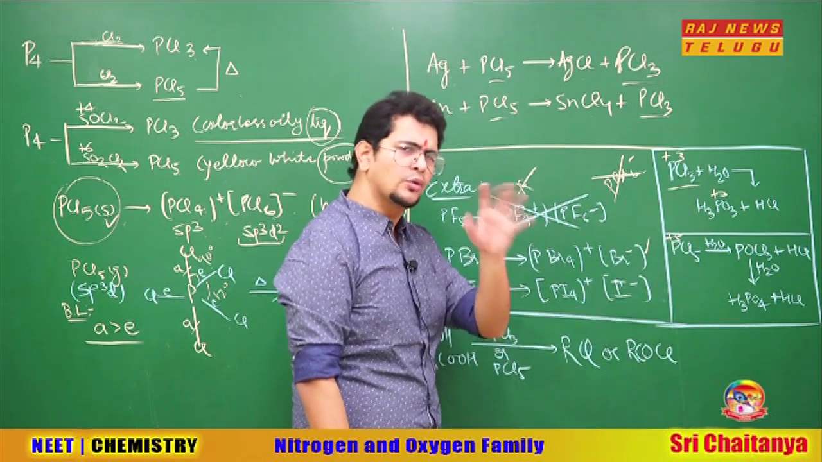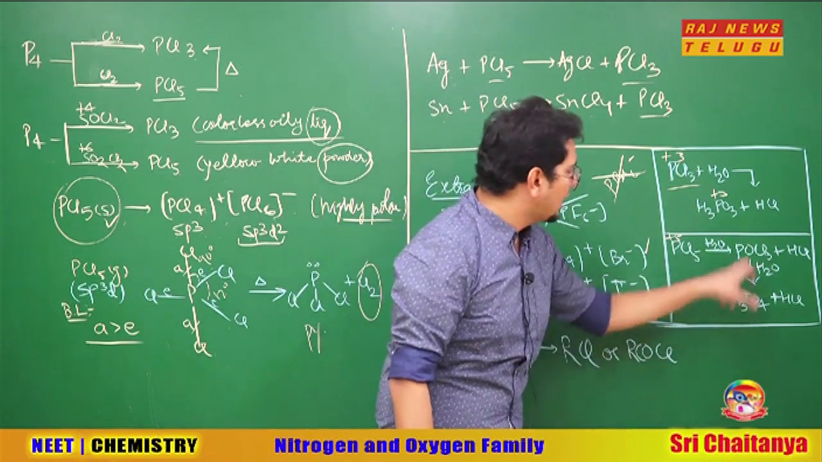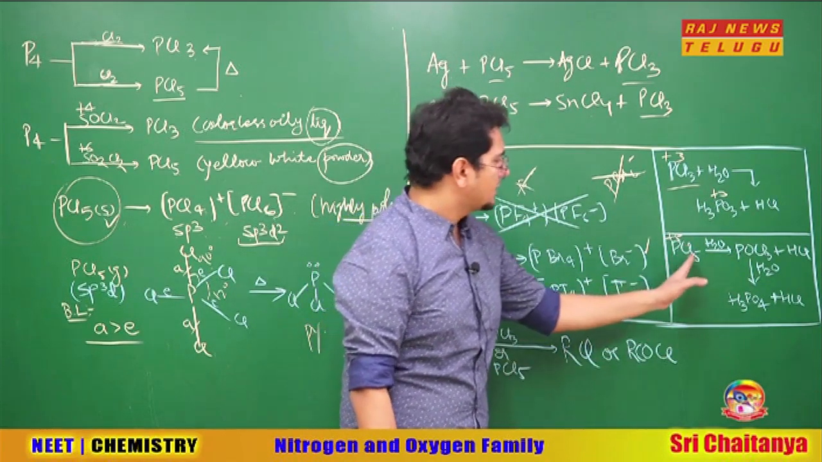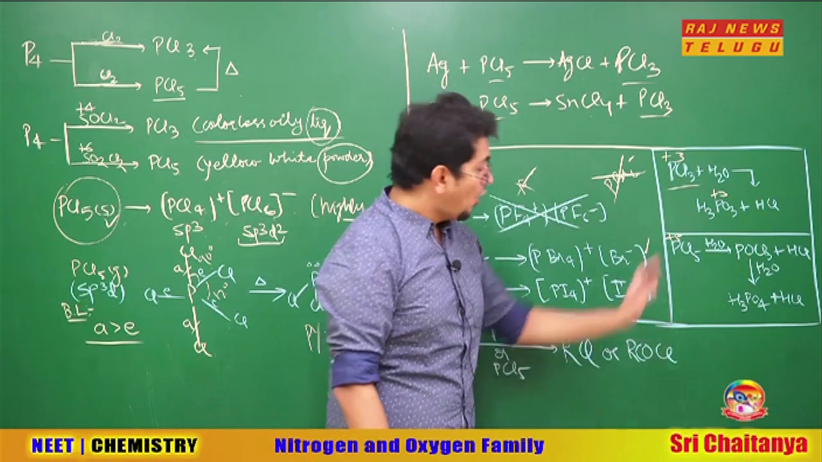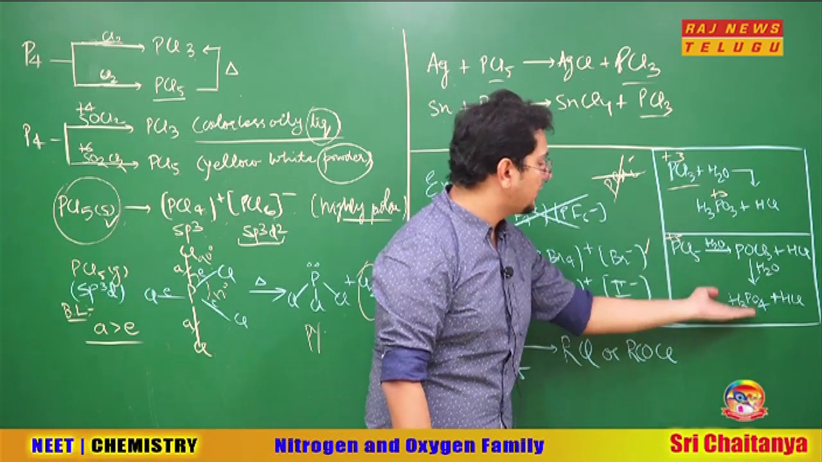I'll tell you the logic also, don't worry. Each thing has logic, yaar. If time permits, I will tell everything. PCl5 in aqueous medium forms POCl3 and some Cl minus go as HCl. On complete hydrolysis, POCl3 further hydrolyzes to form a plus 5 oxy acid.